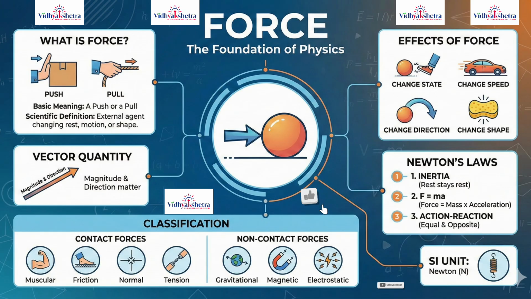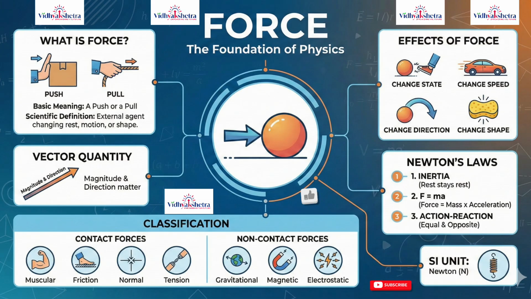This law introduces the concept of inertia, which is the resistance of an object to change its state of motion. For example, passengers move forward when a moving bus stops suddenly due to inertia. Inertia and mass. Inertia depends on mass. Heavier objects have more inertia and resist change more strongly than lighter objects. This is why it is harder to push a loaded truck than an empty one.